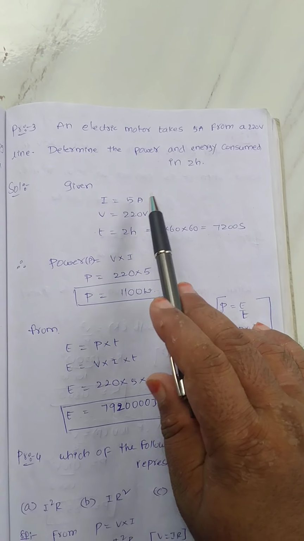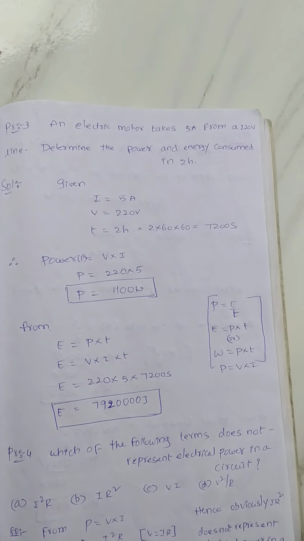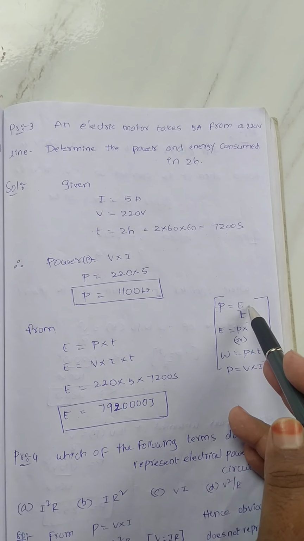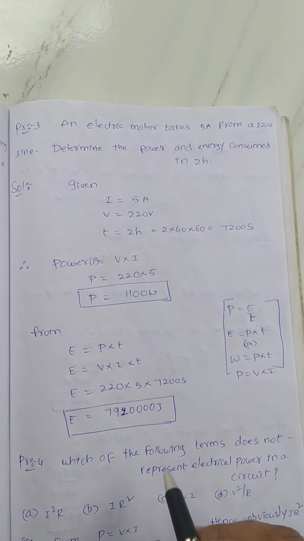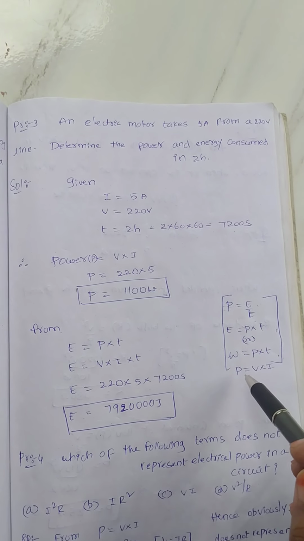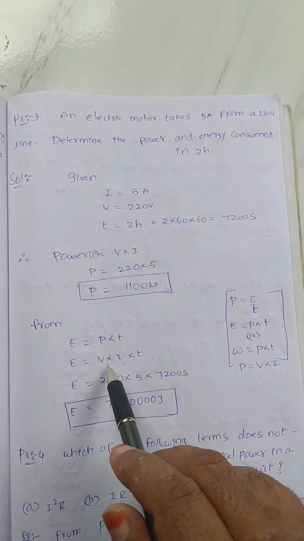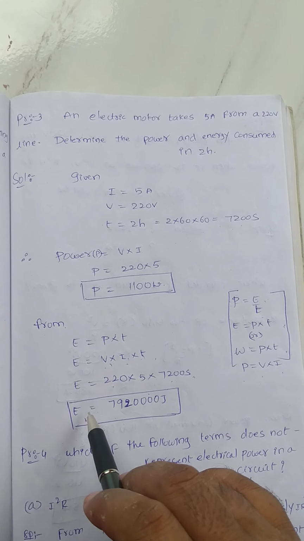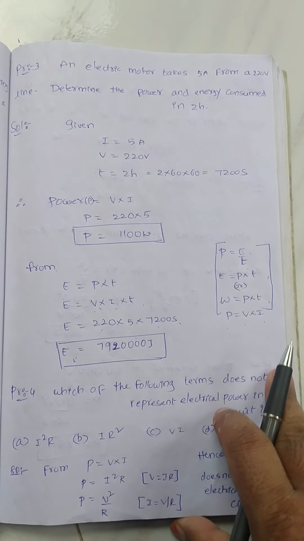So we know the direct power formula, V into I. And again we have to find out energy also. P equal to E by T, then E equal to P into T. Then E equal to V into I into T. E is nothing but energy, right? W equal to P into T, and P equal to V into I. So further V into I into T, then V means 220, I means 5, T means 7200. Finally you will get 7920000 joules. See, dear students, it is an NCERT problem.